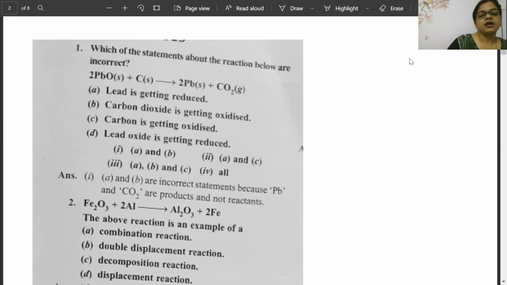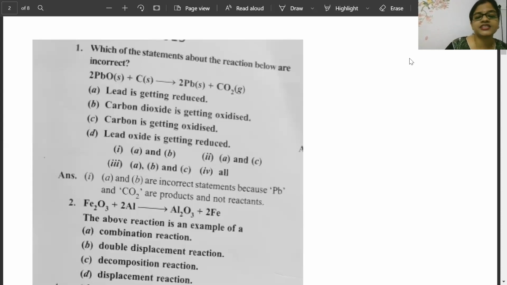Iron oxide and aluminium reaction. Sanya is giving answer D. Kritika, Anila, Bhumi, everyone is telling answer D. Exactly what was the question? Iron oxide when it reacts with aluminium, it gives aluminium oxide and iron.